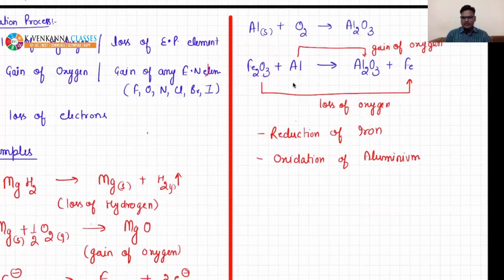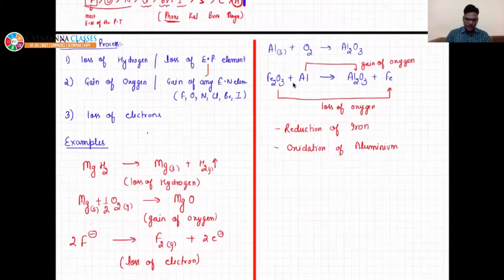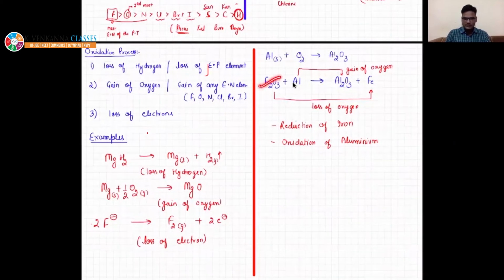Till now I am not discussing agents. After covering the oxidation number, we will discuss in detail about oxidizing agent and reducing agent. Any doubt regarding this reaction?